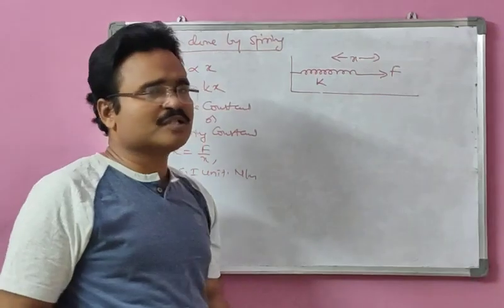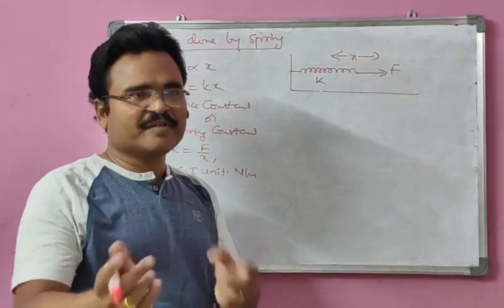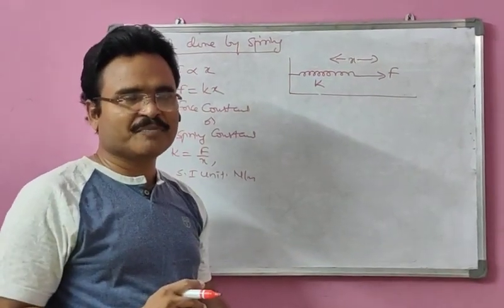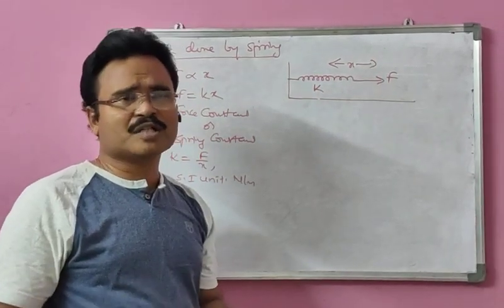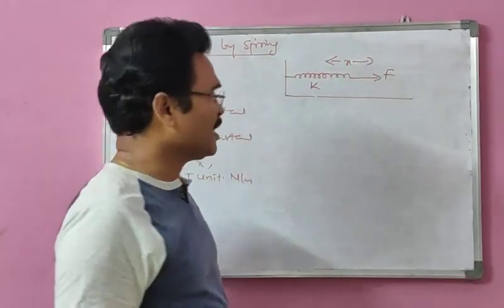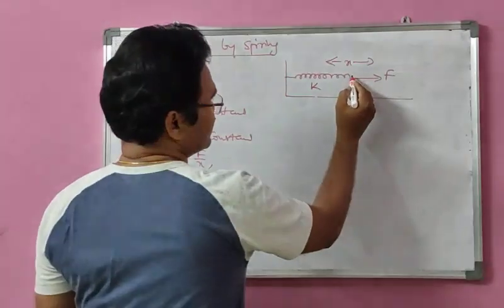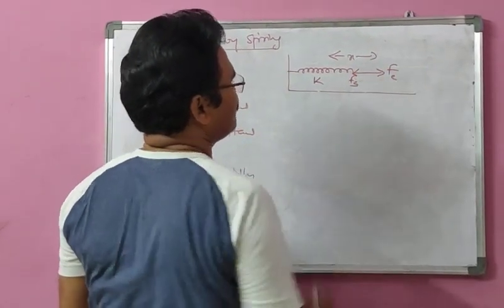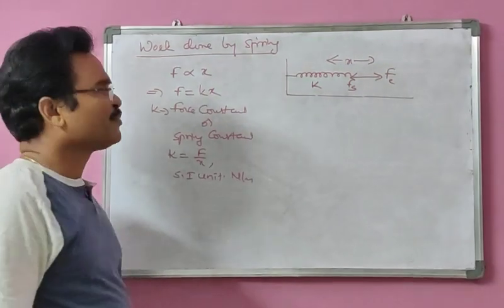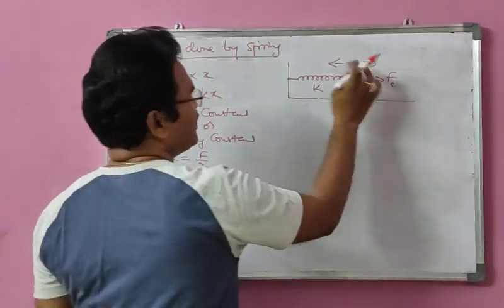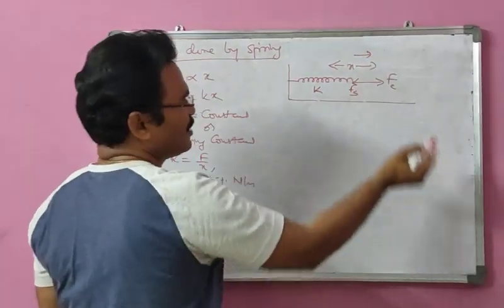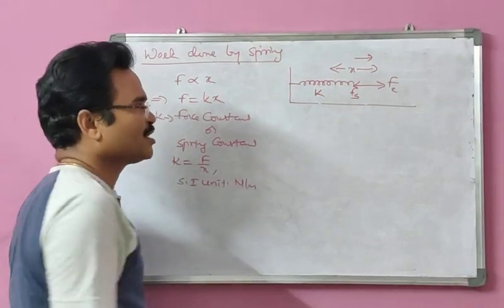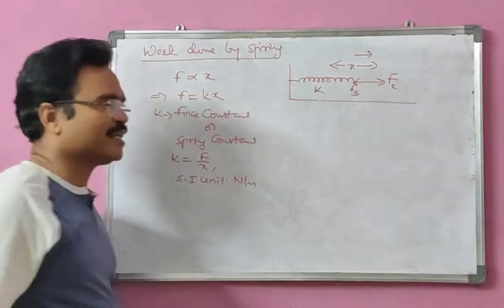But if you remove the force F, what happens? The spring will come back to its normal position. The restoring force of the spring will make the spring come back to its normal position. So the spring force is acting in this direction, and this is the external force acting in the right side direction. The displacement is in the right direction, the applied force is in the right direction, and the spring force is in the left side direction.